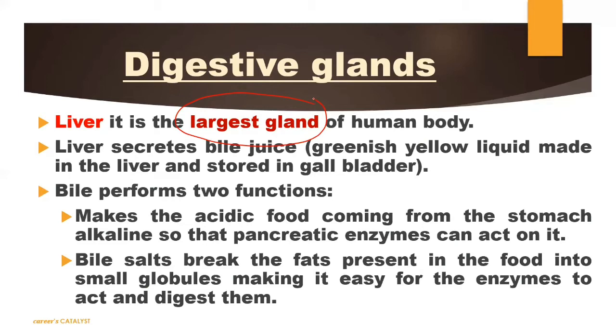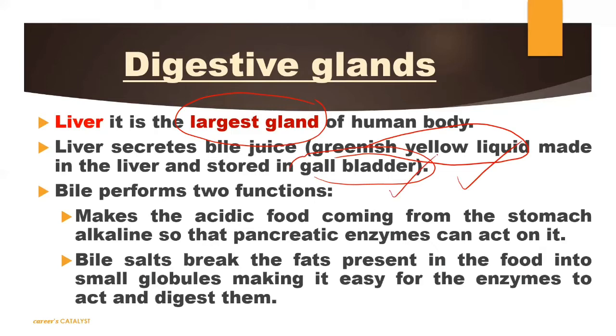It is greenish yellow in color, and obviously it is stored in the gallbladder. The gallbladder is present beneath the liver, loosely packed. So the liver secretes bile juice, which is pale yellow in color, and it is stored in the gallbladder.